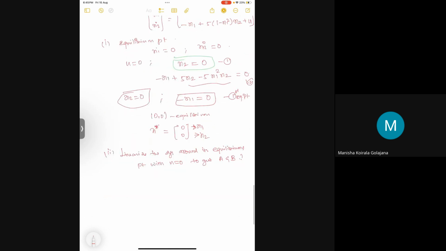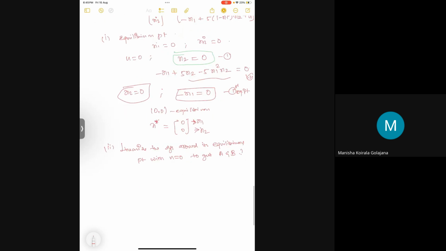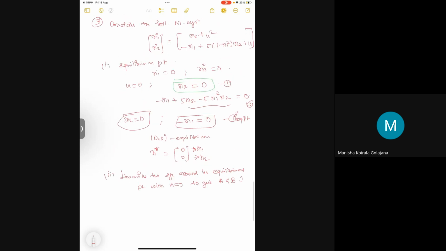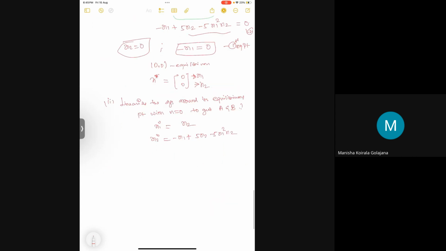They're asking us to linearize the system and find the linearized A matrix and B matrix, because now this system has the non-linearity, x1 square and x1 x2 multiplications, no? So those kinds of non-linearities we have to get rid of and find the linear time invariant system. Right. They asked us to put u equal to 0, then the equation becomes x1 dot equal to x2, x2 dot equal to minus x1 plus 5x2 minus 5x1 square x2. That's it.